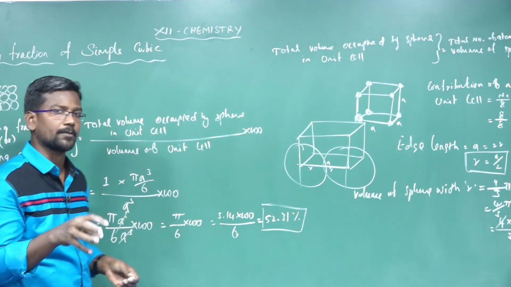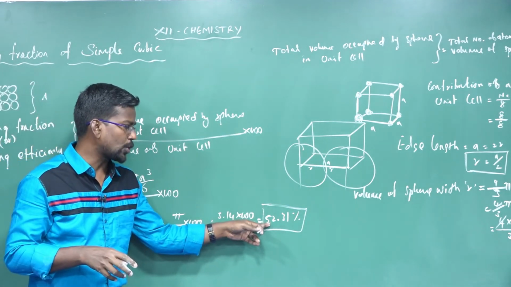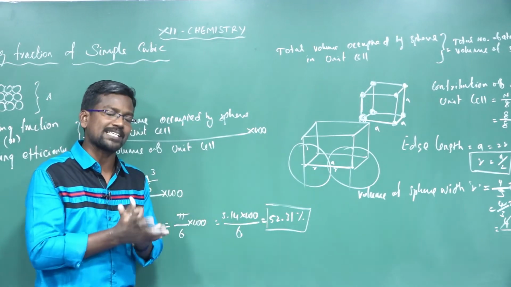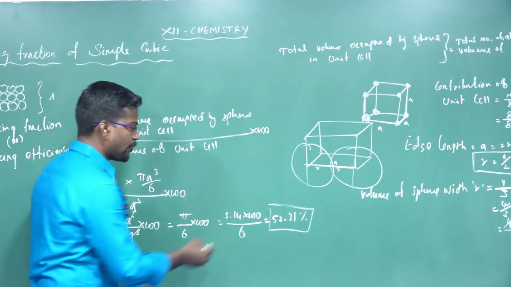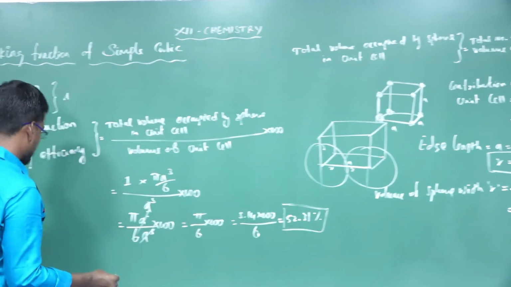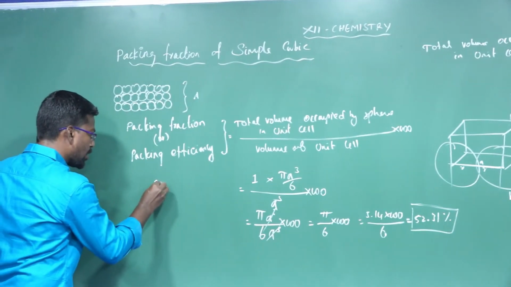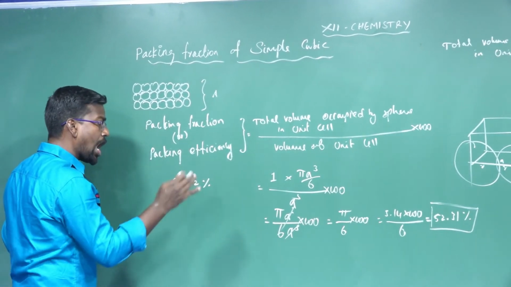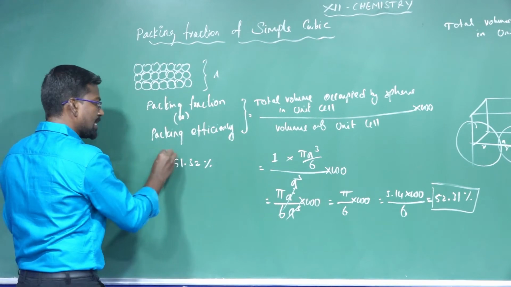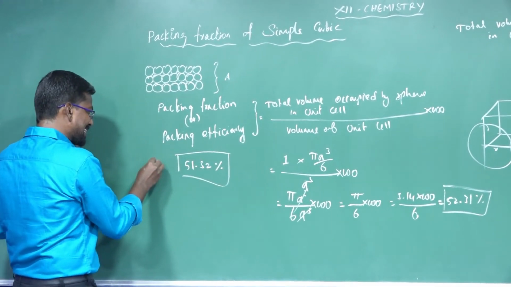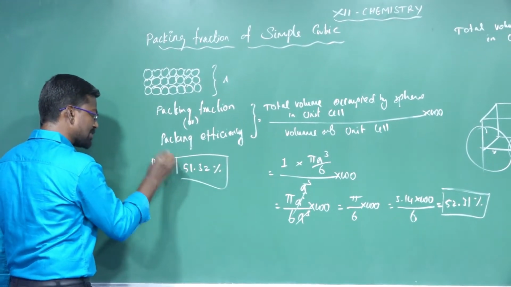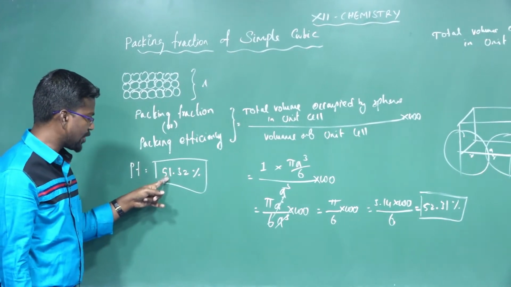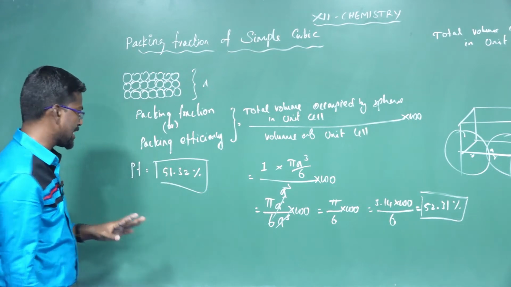All atom spheres occupy the 52.31 percentage. The remaining is vacant space in the simple cubic system. So 52.31 percentage of space is occupied by spheres in simple cubic system. It is called the packing fraction of simple cubic. So the packing fraction of simple cubic is equal to 52.31 percentage.